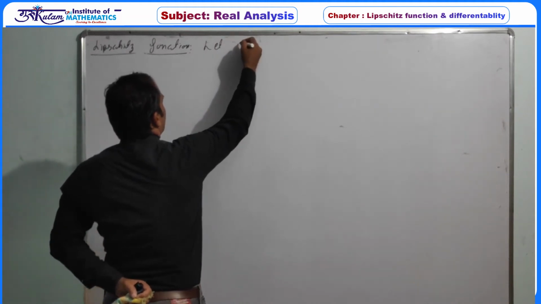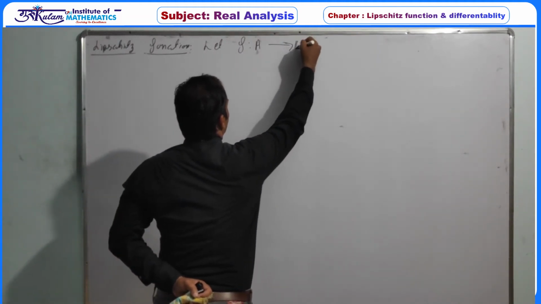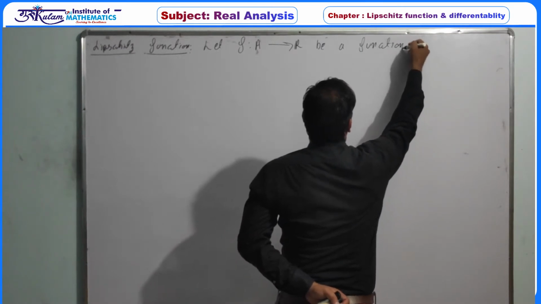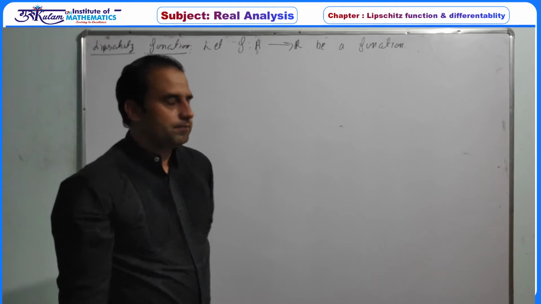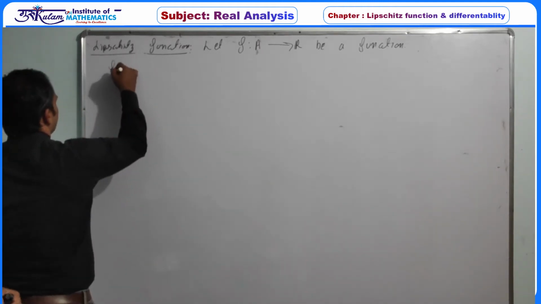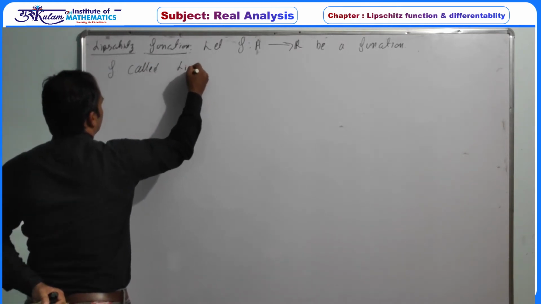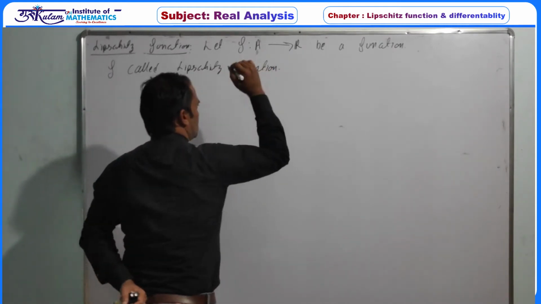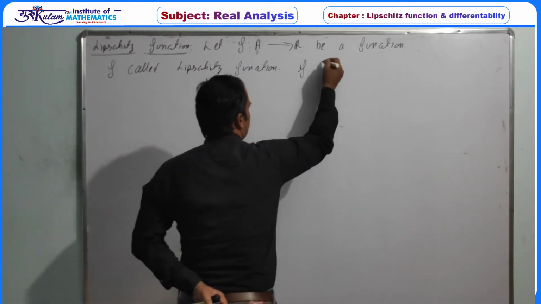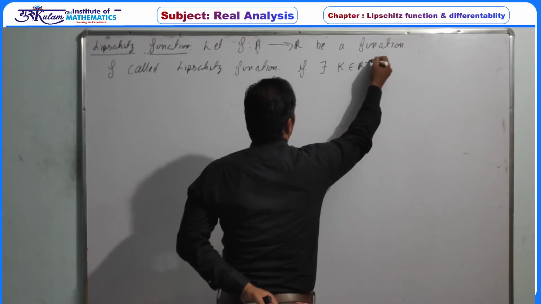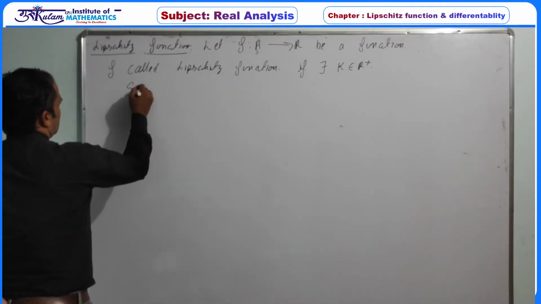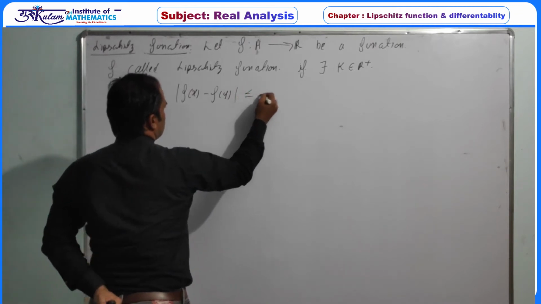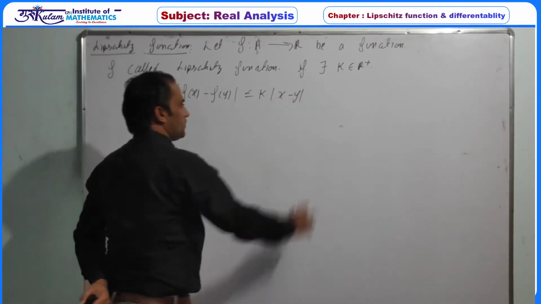So let f be a function defined from A to R. A is right now any subset of R. Then f is called a Lipschitz function, or Lipschitz continuous function, if there exists some k belonging to the positive real line R such that |f(x) - f(y)| is less than or equal to k times |x - y|.